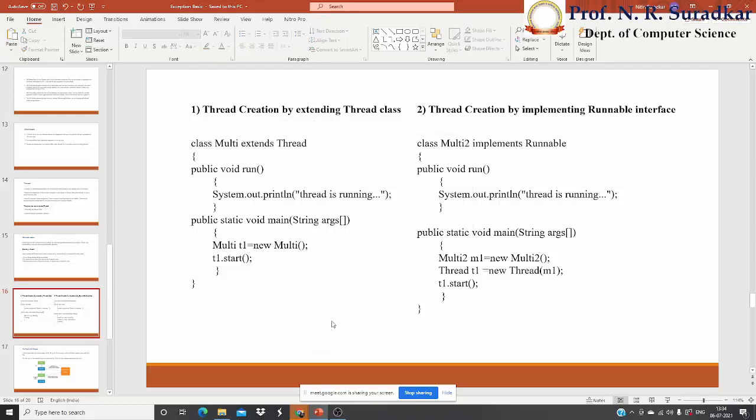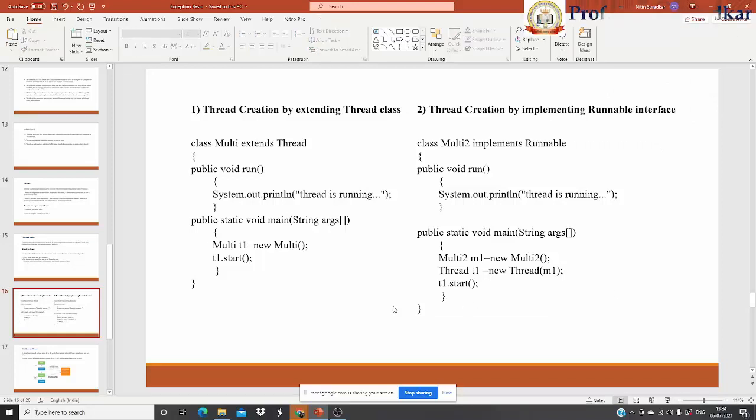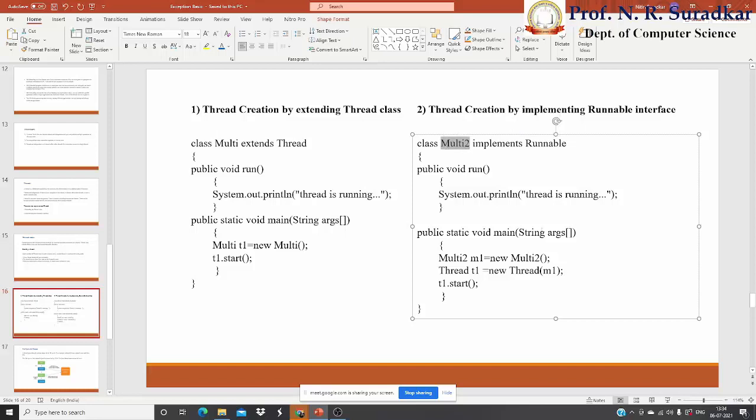Okay. The next type of thread creation way or procedure is by implementing the runnable interface. The runnable interface is implemented when we use the public void run method. This is the only method where we use a runnable interface. Here also we use class name Multi2, then implements Runnable. This is a keyword, the must keyword we have to use. Then we use public void run method. Here also we want to print a statement, thread is running.